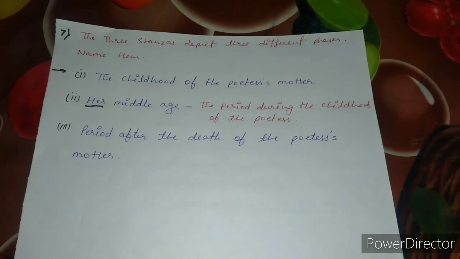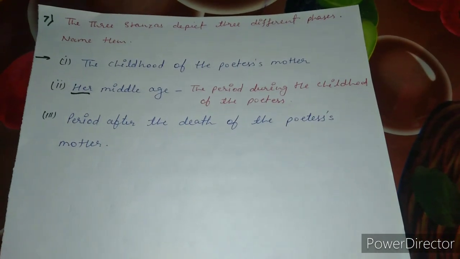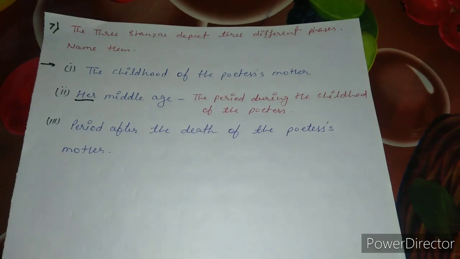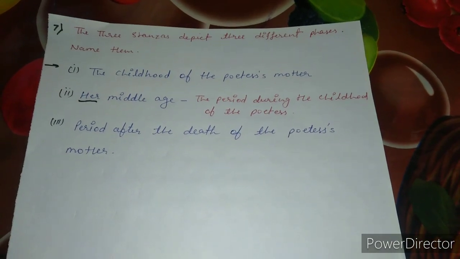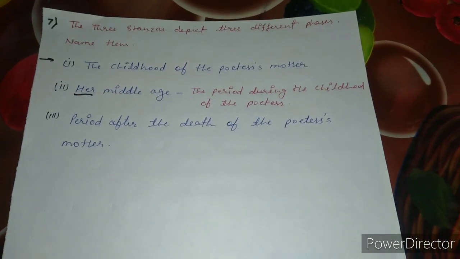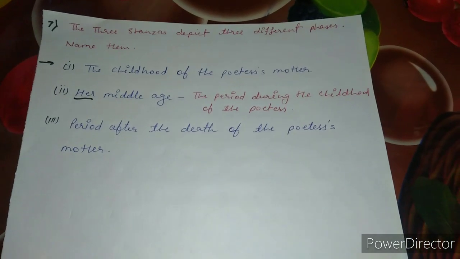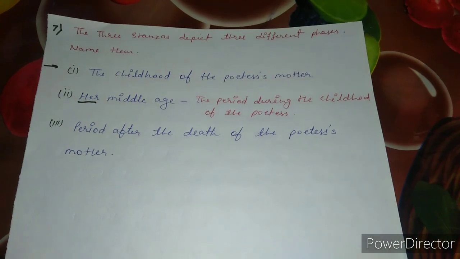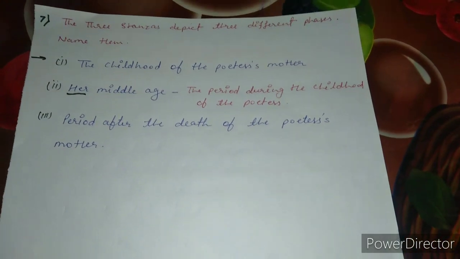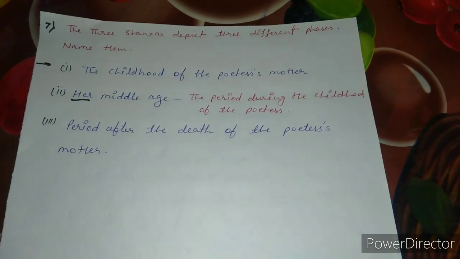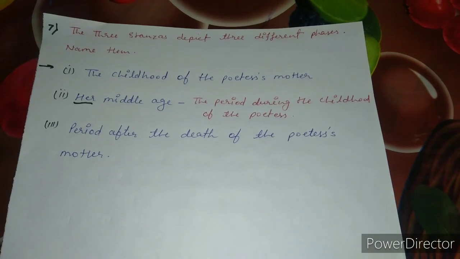So children, this was the explanation. I tried my best so that you could understand each and every question related to your topic, your poem, your book. Now your responsibility is this: go through each and every question, make a notebook, write it there itself, and try to learn each and every question and answer as well.